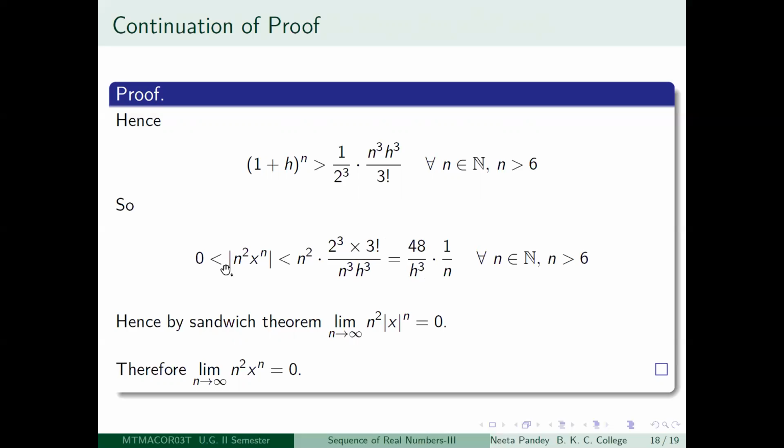So you get that modulus of n squared x to the power n is sandwiched between 0 and a constant times 1/n for all positive integers greater than 6.